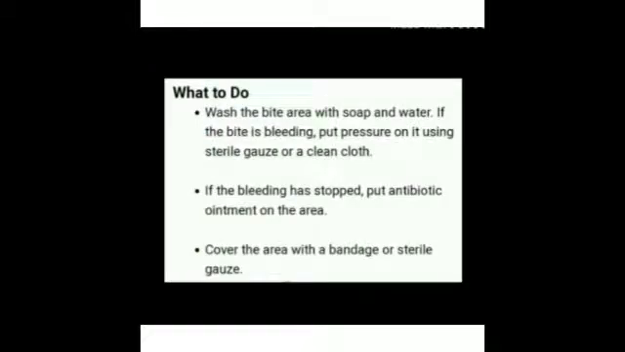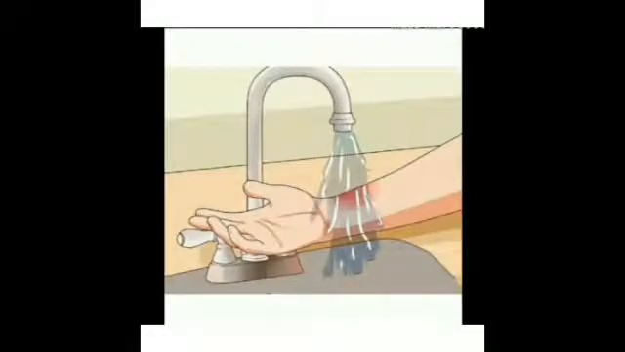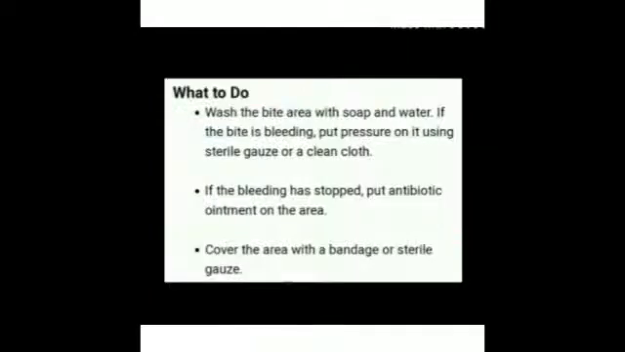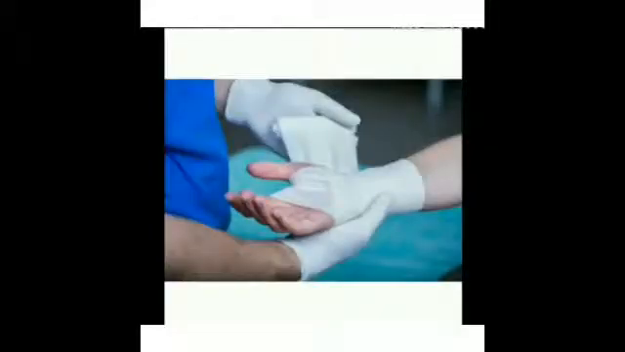Wash the bite area with soap and water. If the bite is bleeding, put pressure on it using a clean cloth or sterile gauze. If the bleeding has stopped, put antibiotic ointment on the area. Cover the area with a bandage or sterile gauze. Then go to the doctor immediately. Vaccines are also given depending upon the kind of bite.